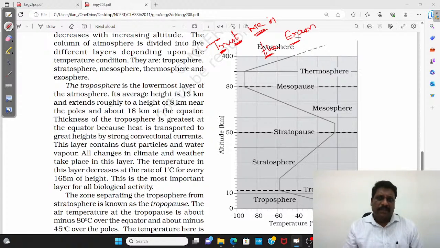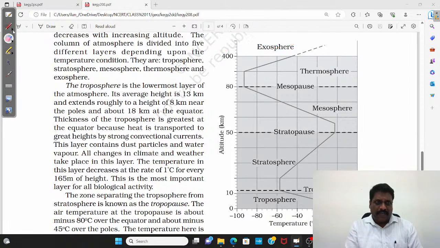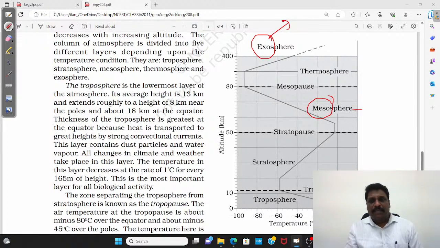Somewhere, making a code word is not needed, but if you feel it is very important, going for a code word is right, nothing wrong. Otherwise also you can remember. If I talk about the exosphere, the name itself says I am somewhere away. Exo means away. Meso means middle, so exactly the middle layer will be the mesosphere. The outer layer will be the exosphere.